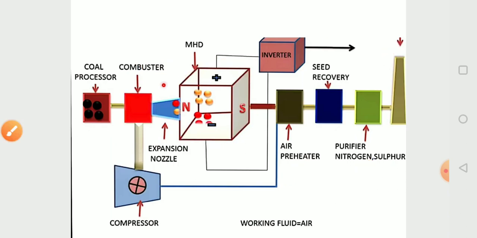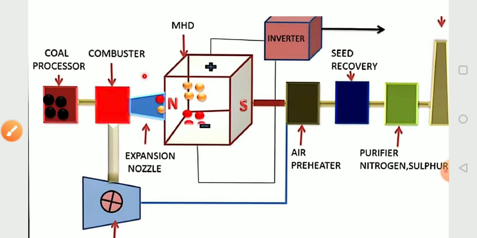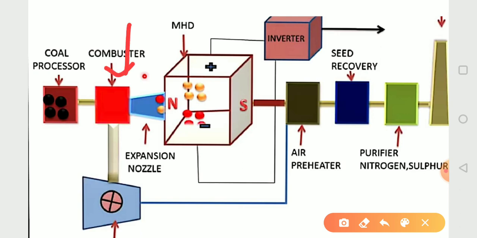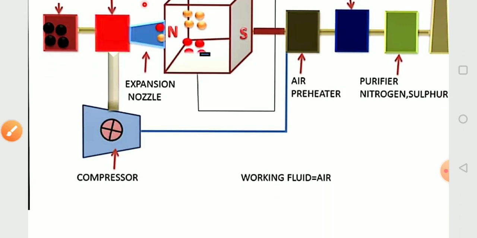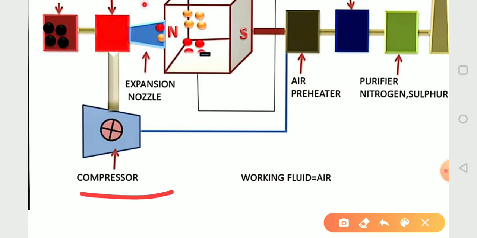So if we see the working of this, at first the compressor works for air compression. All these are connected through pipes.